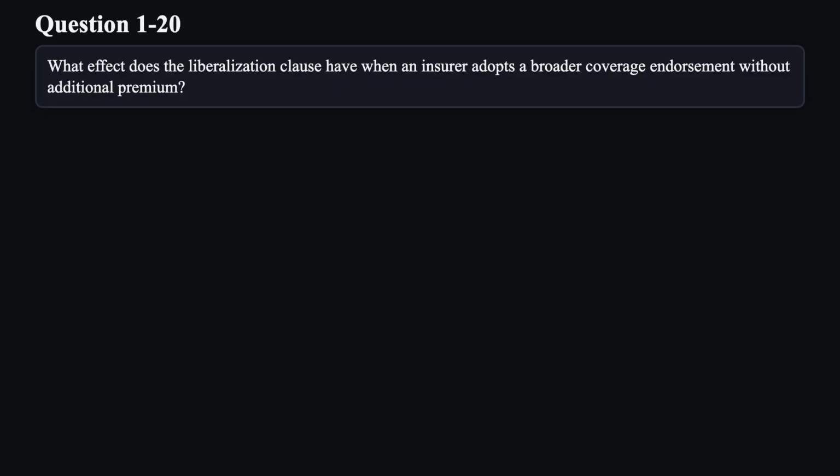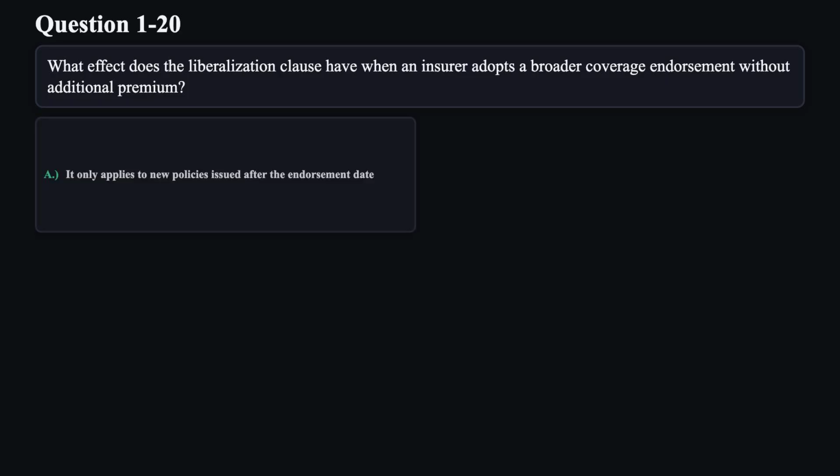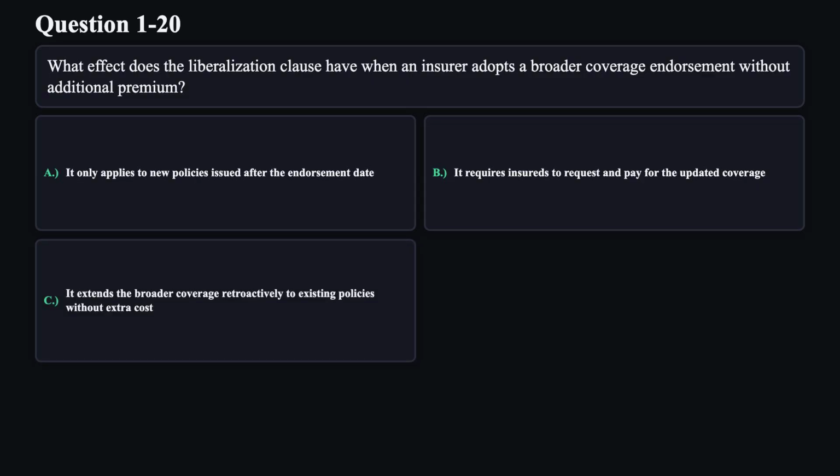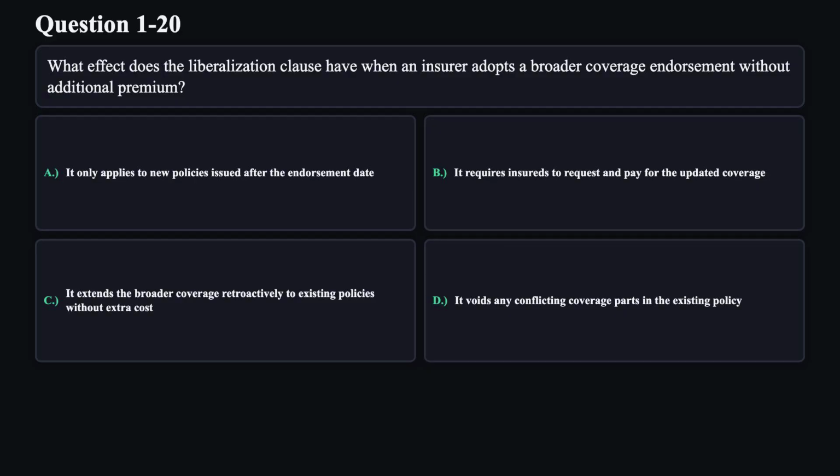Question 20. What effect does the liberalization clause have when an insurer adopts a broader coverage endorsement without additional premium? A. It only applies to new policies issued after the endorsement date. B. It requires insureds to request and pay for the updated coverage. C. It extends the broader coverage retroactively to existing policies without extra cost. D. It voids any conflicting coverage parts in the existing policy.